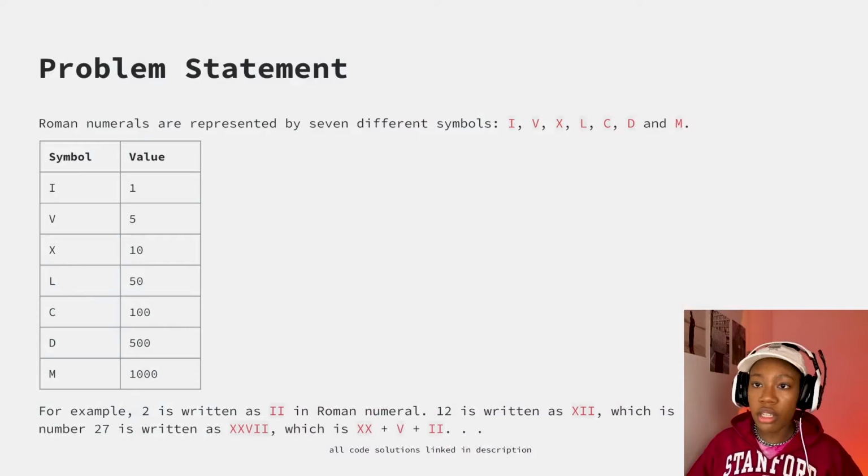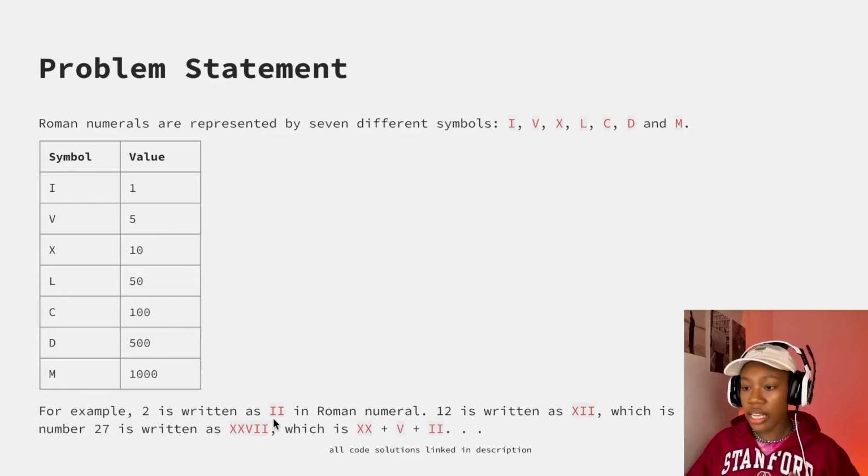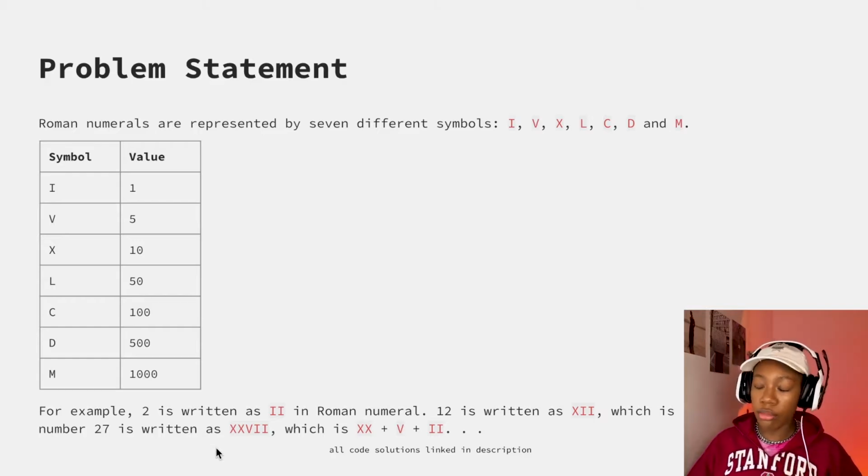It says Roman numerals are represented by 7 different symbols. Then it has the symbols here, and it looks like it has their mapping as well. For example, 2 is written as II in Roman numeral. 12 is written as XII, which is simply X plus II. And then it has this other example for how 27 can be written.